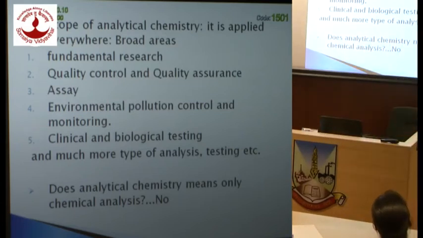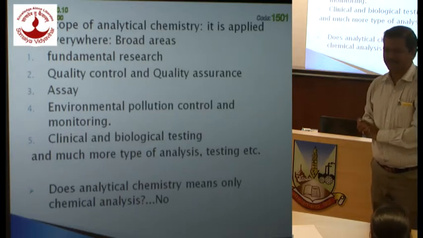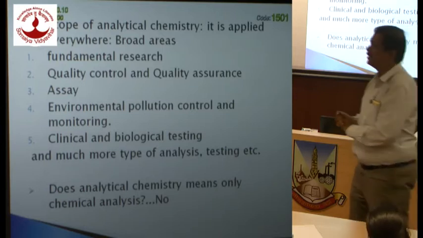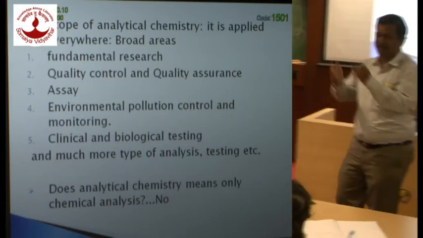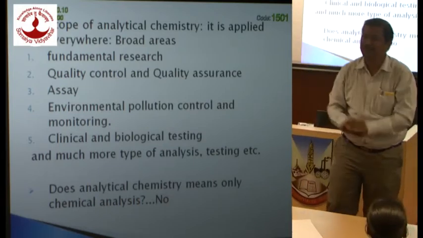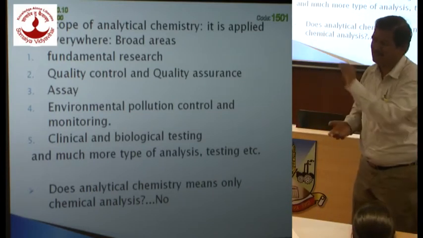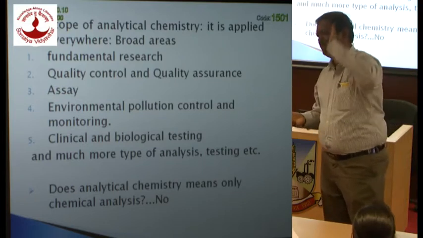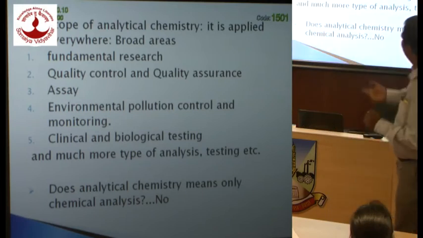Okay, that is one. Then environmental pollution control and monitoring. Again, the same example of fish. You got a dead fish from a Thane lake, and somebody told you it has died from mercury poisoning. So that fish becomes your sample, and you analyze that fish to find out how much mercury is present in it. Remember, the amount of mercury present will be in the ppm range. So here again, environmental pollution control.